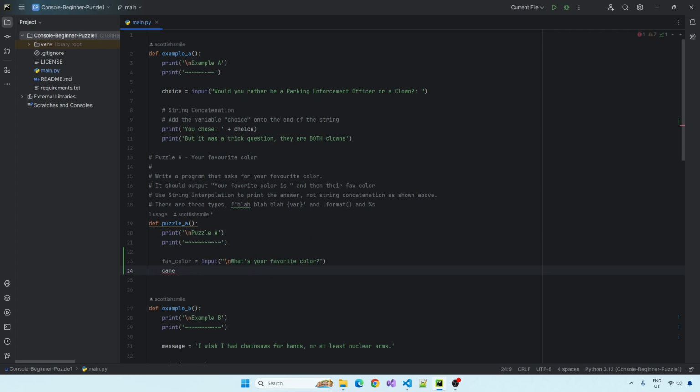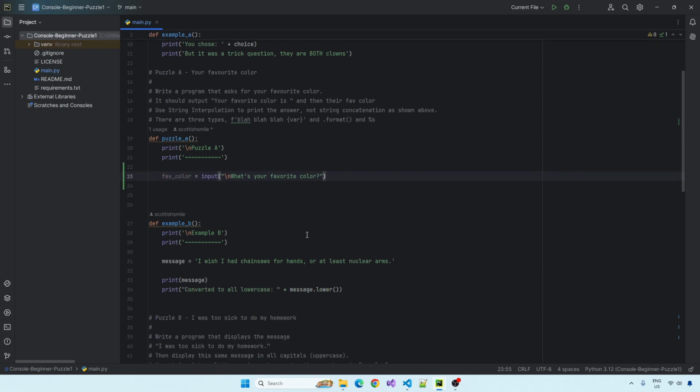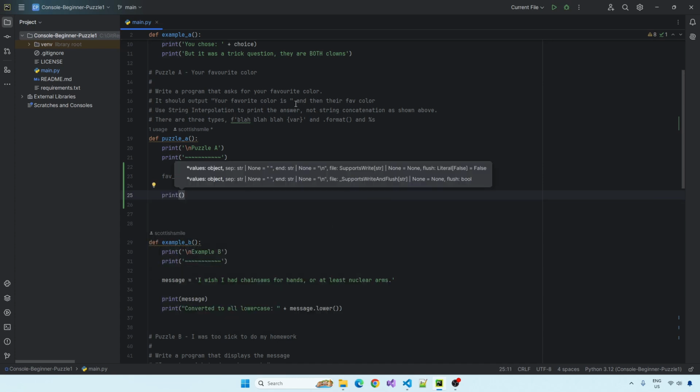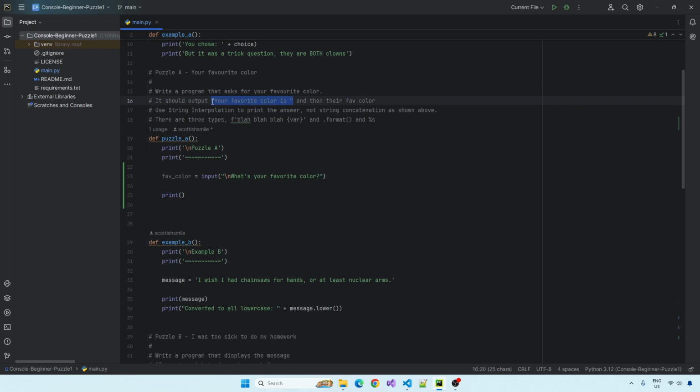You could do it this way in Python. You could call it whatever you want. You could call it favColor. But if you were to show that to anyone else that's a professional Python developer, they wouldn't like it. They'd want you to use snake case. So there's a quick lesson. So fav_color, and then we're just going to have to use some print statements. Your favourite colour is what the puzzle wanted us to display.